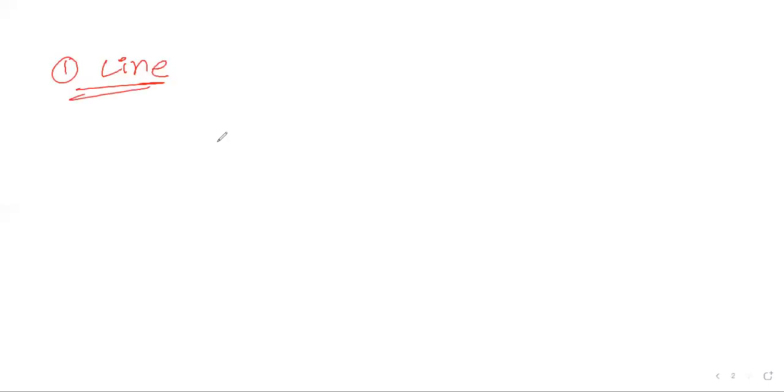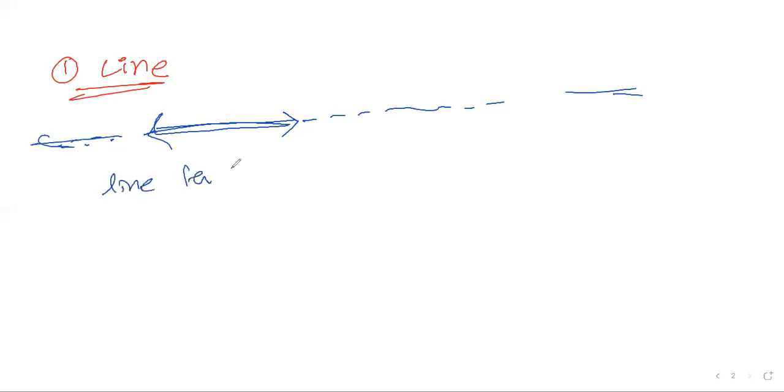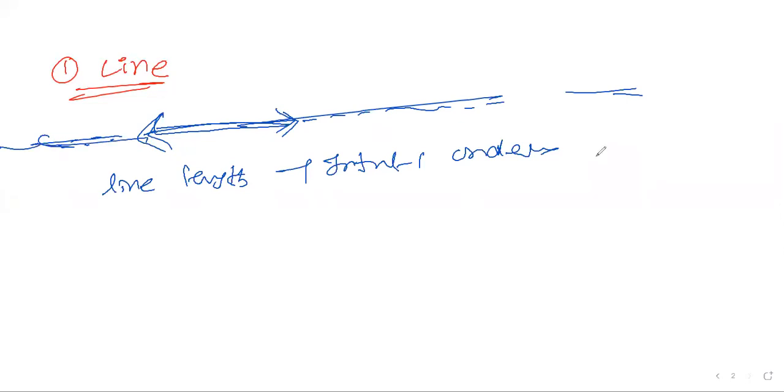So what do you understand a line is? A line should be a straight line. It is an endless process. We cannot say what the length of a line is, because it keeps on going till infinity. The length of the line is infinite, or we cannot define it. A line doesn't have an end. It keeps on going throughout the world.